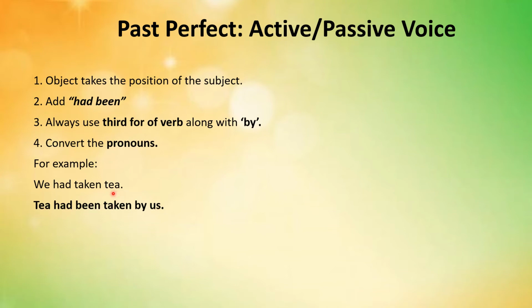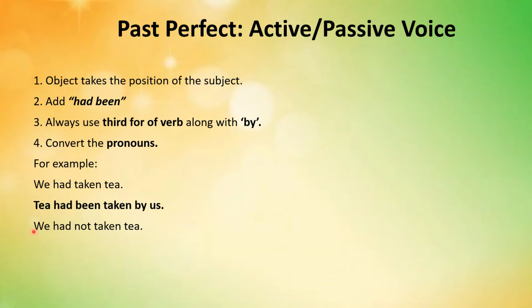In the given sentence, tea was at the place of the object. So in the passive voice sentence, we took it out in the start of the sentence in the place of the subject. Had been is the compulsory addition as it is mentioned in the rule number 2. Then we have added the third form of the verb along with by as mentioned in the rule number 3, and we has been converted into us as mentioned in the point number 4.